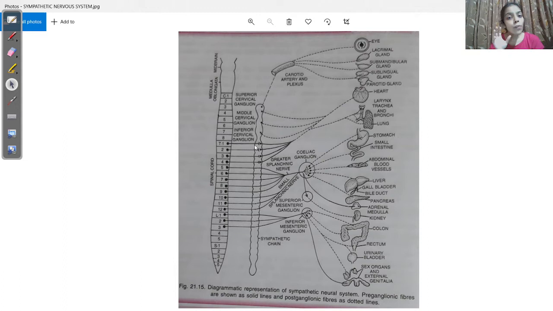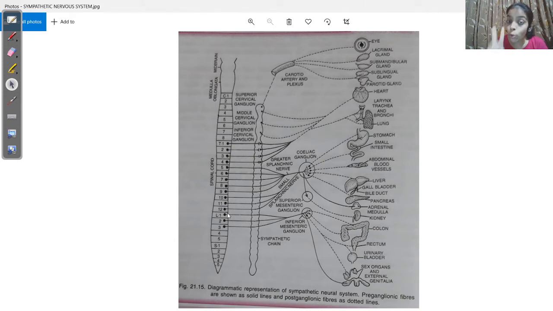Now in case of the sympathetic nervous system, these preganglionic nerve fibers emerge from two regions of the spinal cord. One is the thoracic region and the other one is the lumbar region.